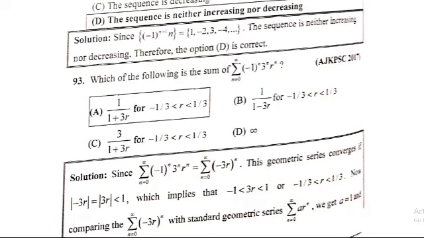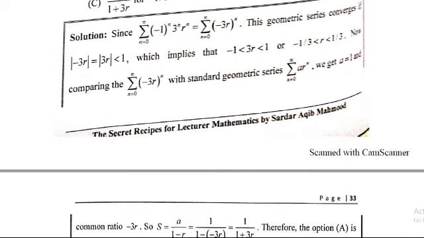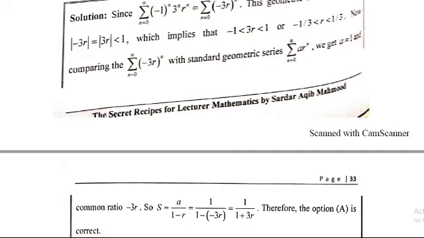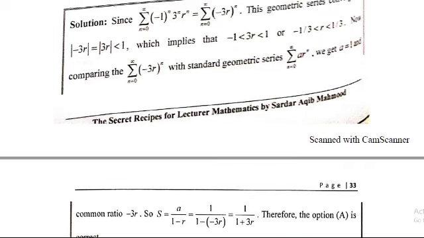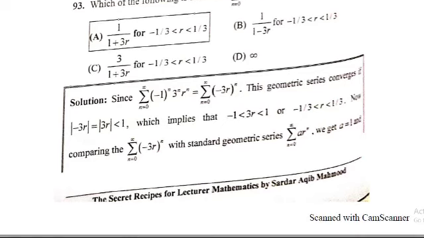Comparing summation n equal to 0 to infinity (-3r)^n with the standard geometric series summation n equal to 0 to infinity a r^n, we get a equal to 1 and the ratio is minus 3r. So S is equal to a divided by 1 minus r, so S is equal to 1 divided by 1 minus (minus 3r), minus multiplied by minus gives plus, so 1 divided by 1 plus 3r. So option A is correct: 1 divided by 1 plus 3r for r less than 1 divided by 3 and greater than minus 1 divided by 3.